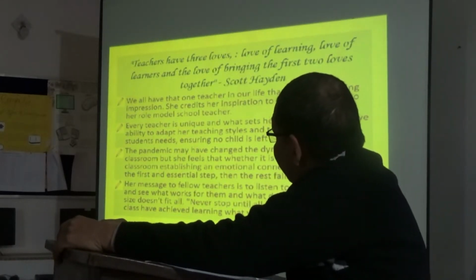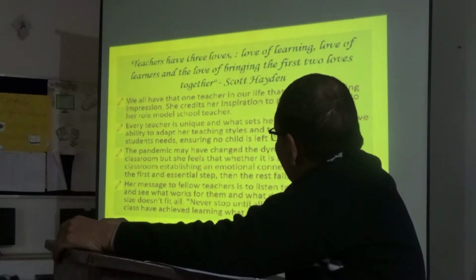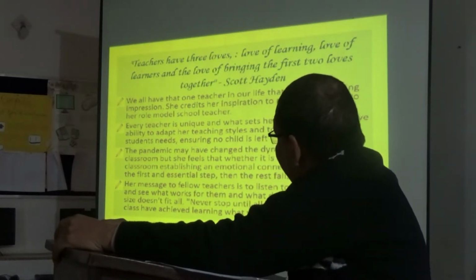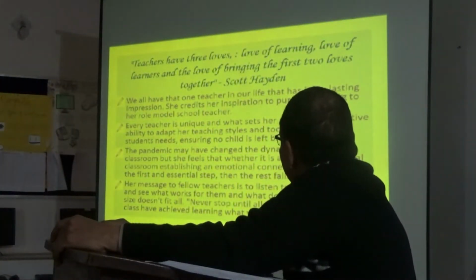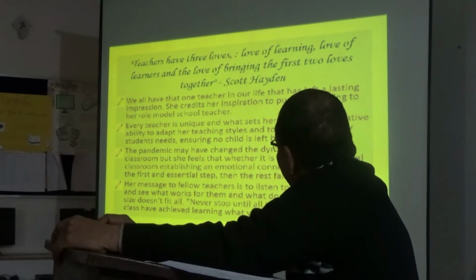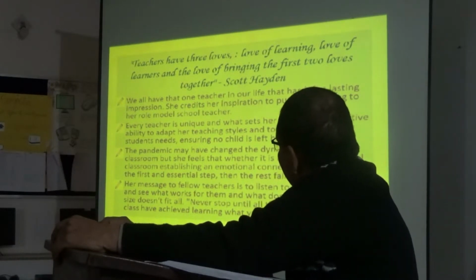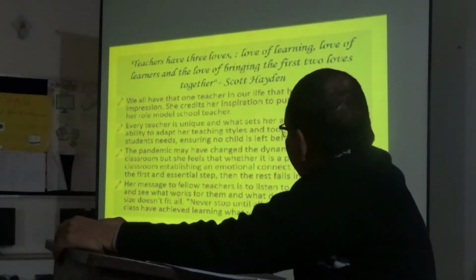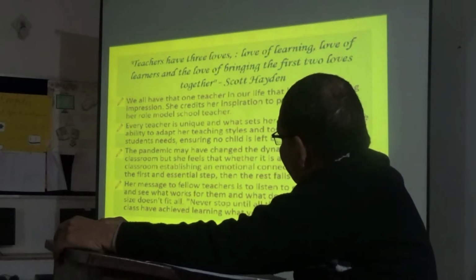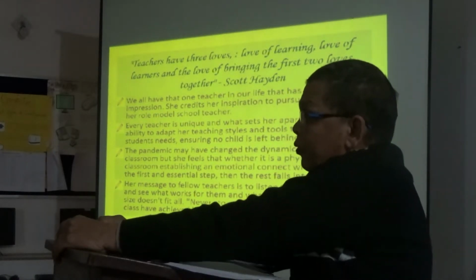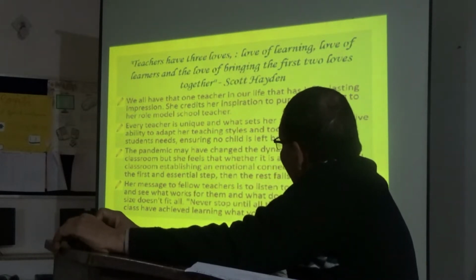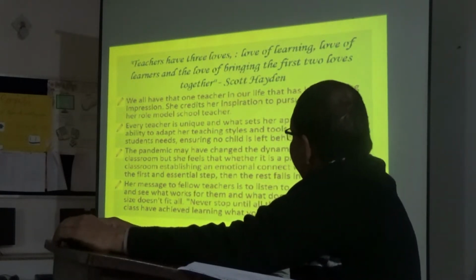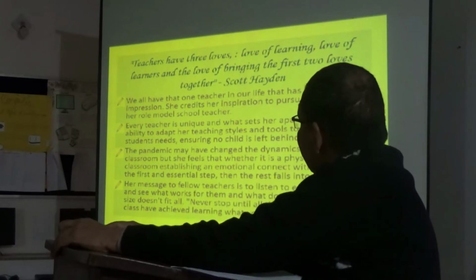Teachers have three loves: love for learning, love for learners, and love for bringing the first two, that is learning and learner, together. This is a statement by Scott Hayden. We all know that we all have one teacher in our life that has left a lasting impression.